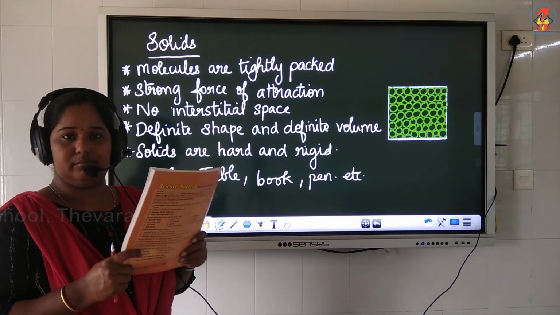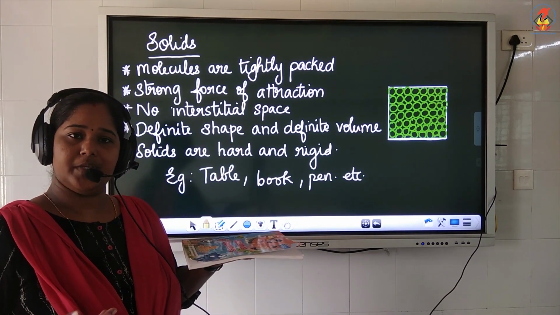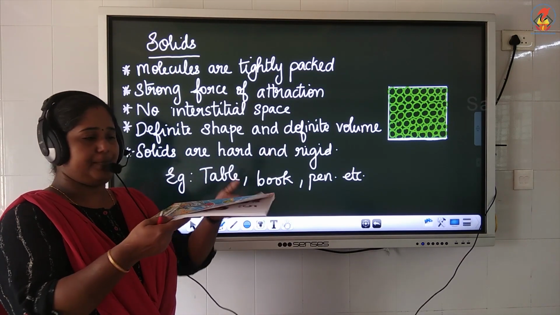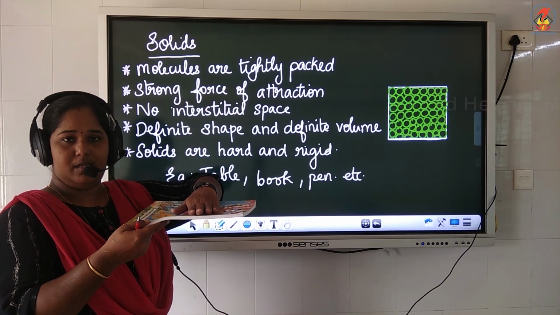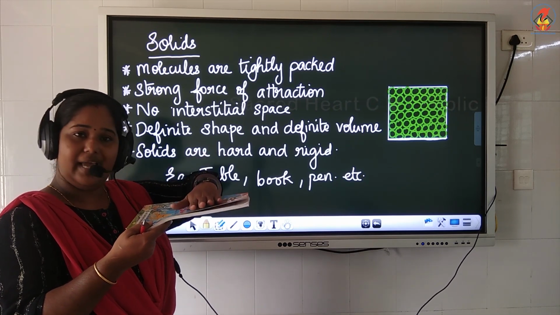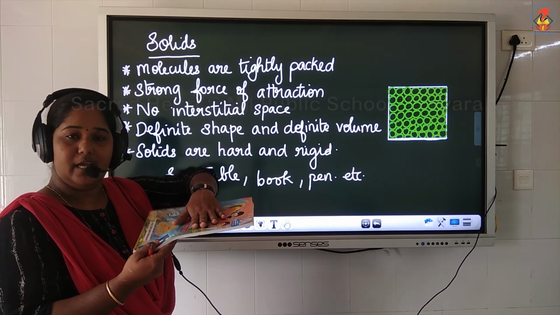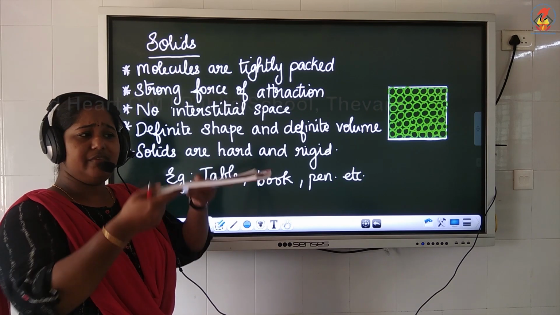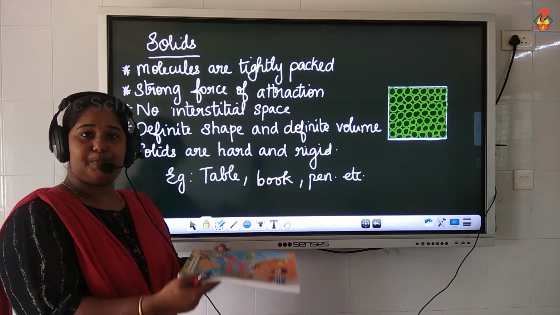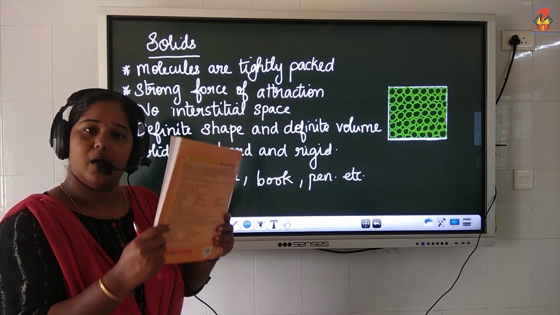When you take a book, it has a definite shape. And when you keep it somewhere, it has a volume. What do you mean by volume? Volume is the amount of space occupied by an object. Suppose I am keeping my hand on this book. My hand has a definite shape, and when I keep it on the book, it occupies a volume. My hand is occupying a space. That is the volume of that hand. When you keep a book on the table, it occupies a space. That means it has a volume and a definite shape also. So this can be called a solid.